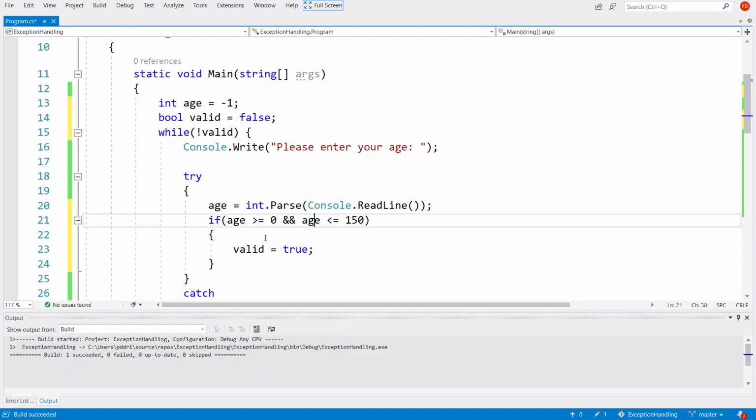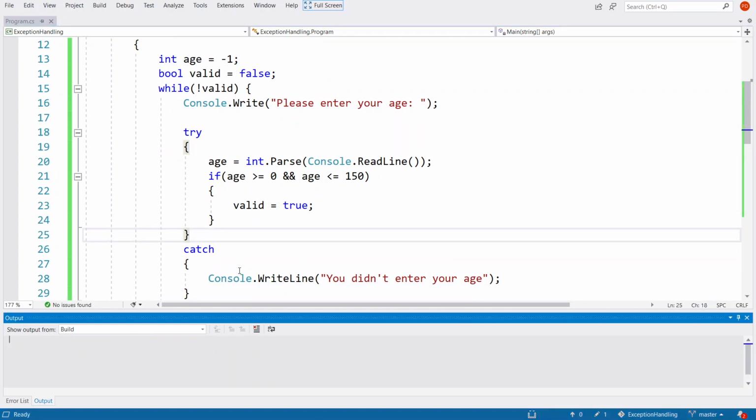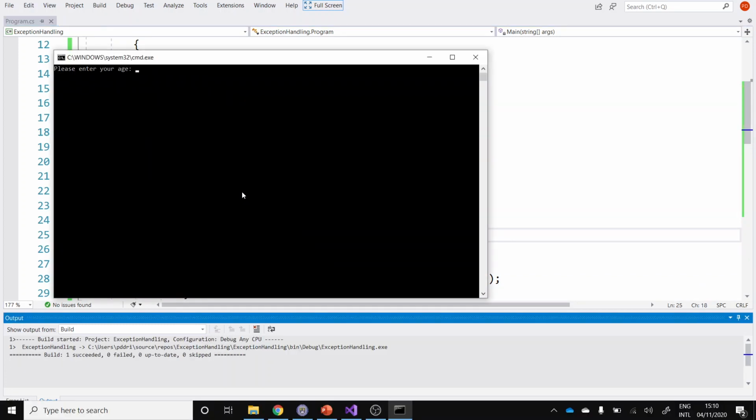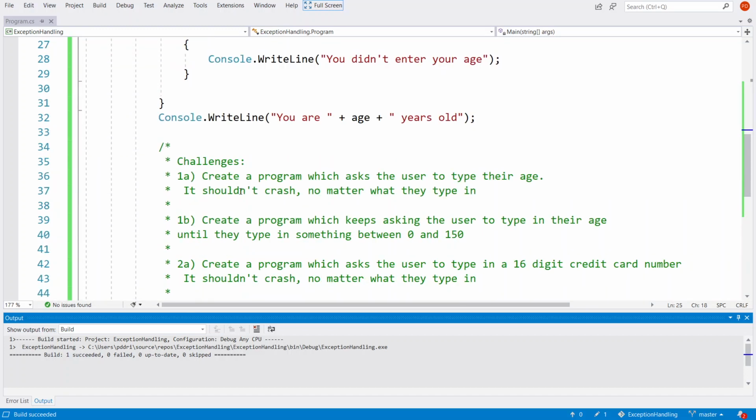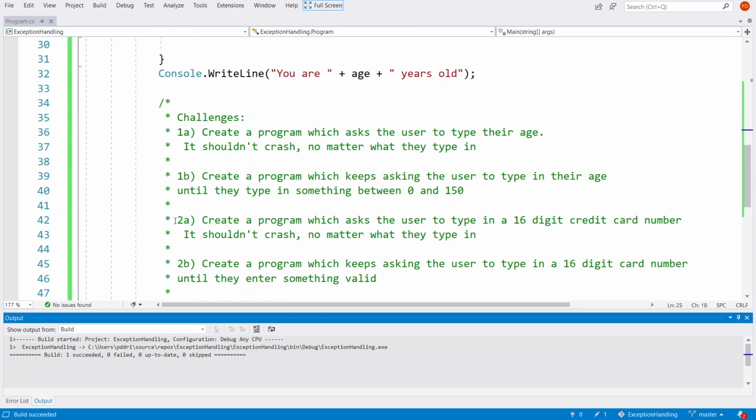So I quite like a while loop because it puts that conditional logic right up here, but you might find this easier to work with. Either way is perfectly fine. Let's just test it to see if we've got it right. Enter your age -6, 156, 150. Great, it works.